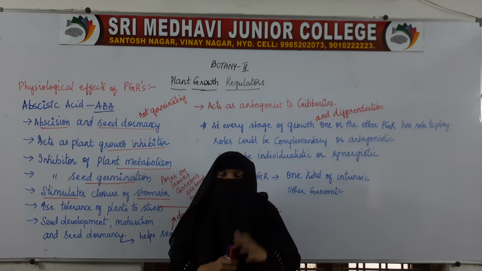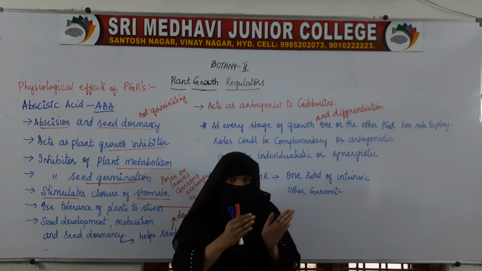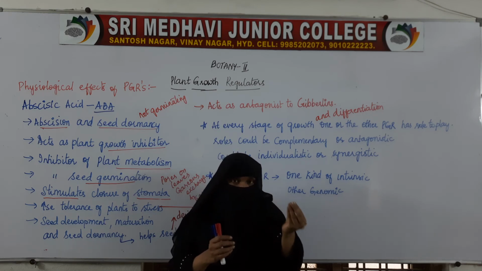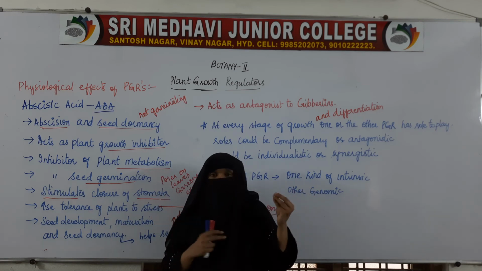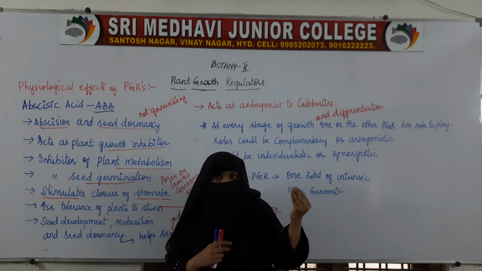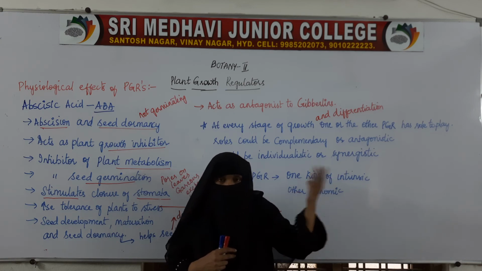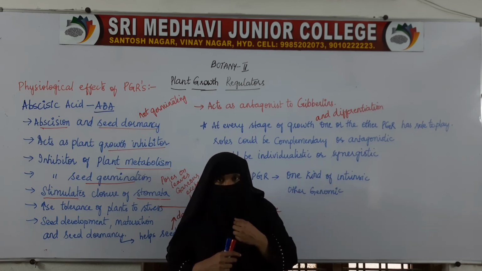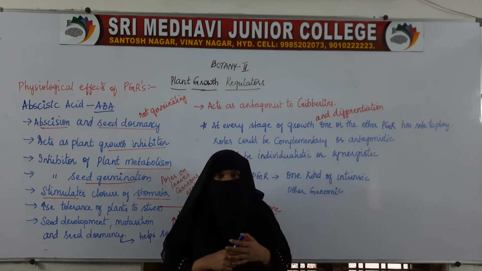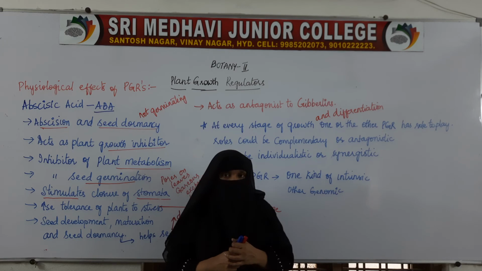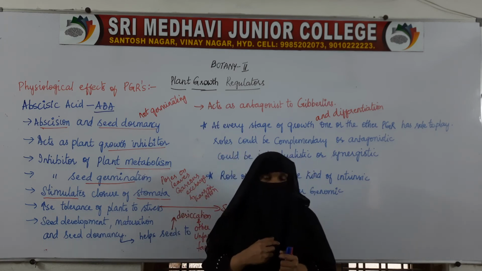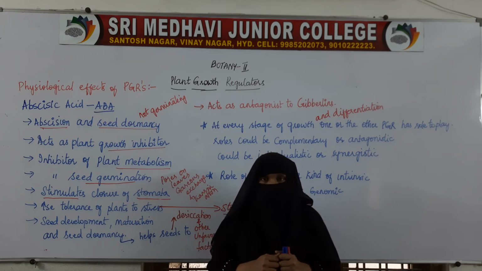So here, with these plant growth substances, at the starting, if the seed is unable to germinate, during seed dormancy, abscisic acid will help. Then after the seed is germinated, the roots and shoots will be coming out, auxins and cytokinins will be helping. Then to increase the length of the plant, gibberellins will be helping along with auxins and cytokinins. Then after it is grown, the fruits, flowers and all will be produced. There also auxins and cytokinins will help.